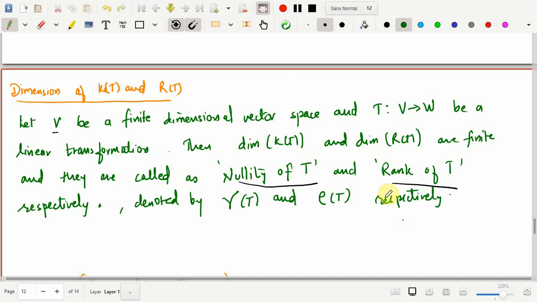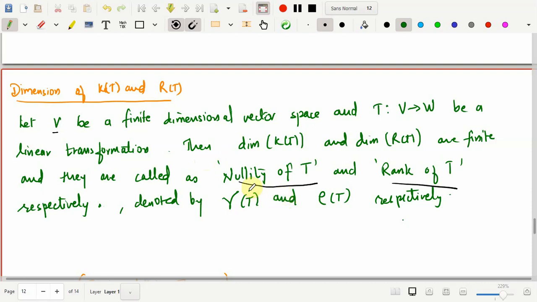Welcome back. We are discussing the chapter linear transformation, and so far we have defined the kernel and the range of the transformation. In the previous class we discussed the definition of the dimension of kernel of T, which is a subspace of the domain of the linear transformation, and the dimension of range of T, which is a subspace of the codomain of the linear transformation.